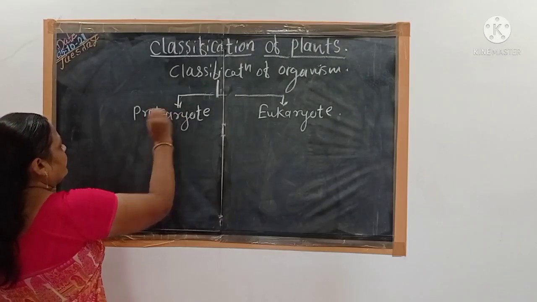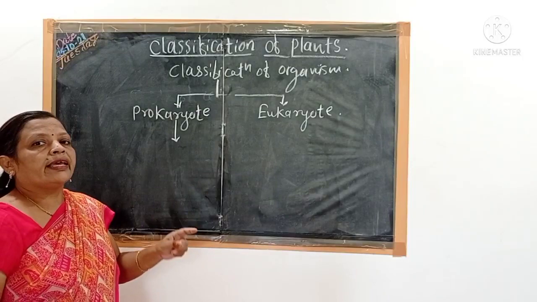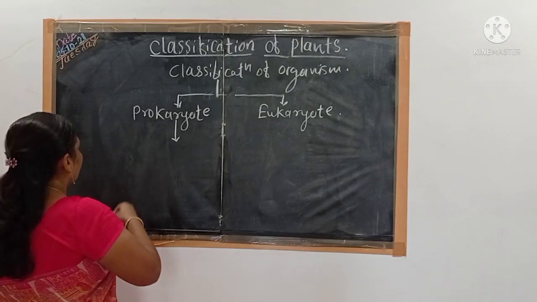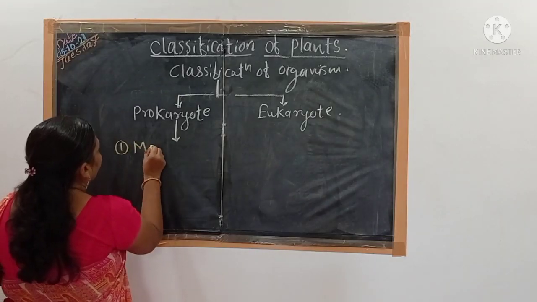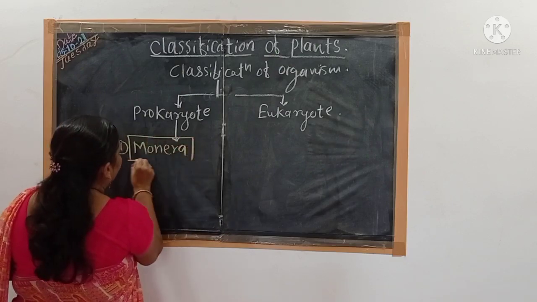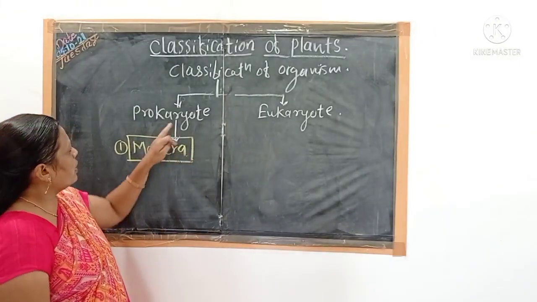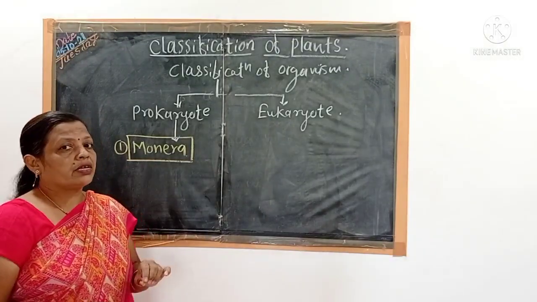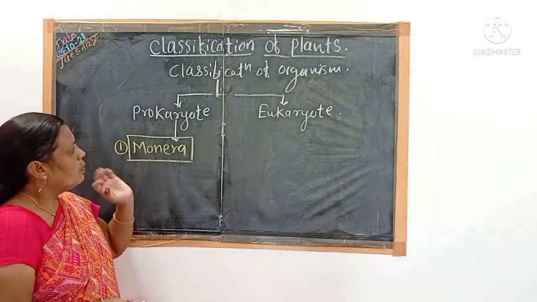Now, Whittaker observed that all the prokaryotic organisms are unicellular, and they are all included in the first kingdom of Whittaker, that is kingdom Monera. Here mono means one. Those organisms which are prokaryotic have a single cell structure, or they are unicellular. Hence they are included in the first kingdom, that is kingdom Monera.